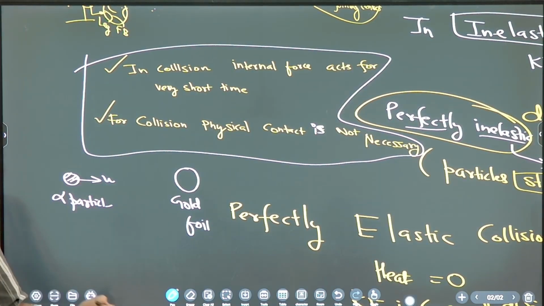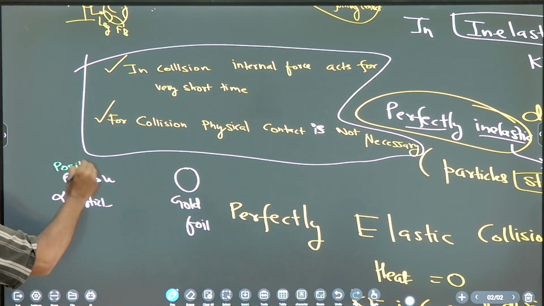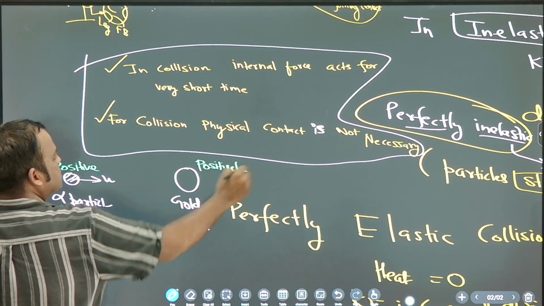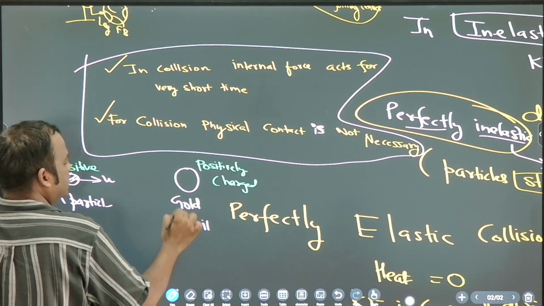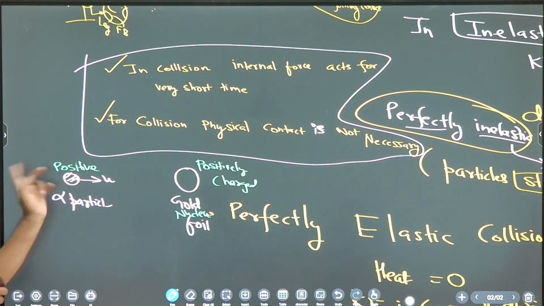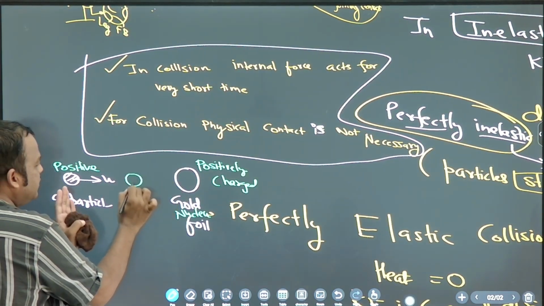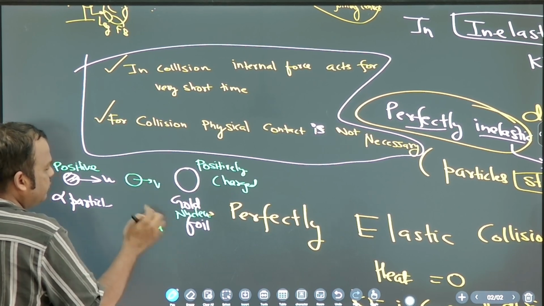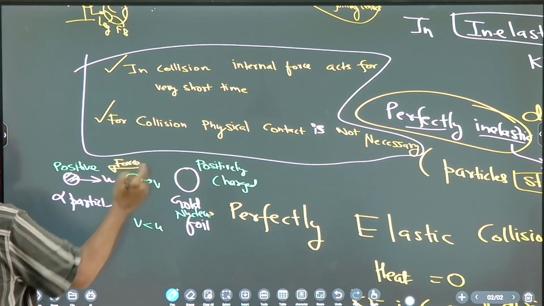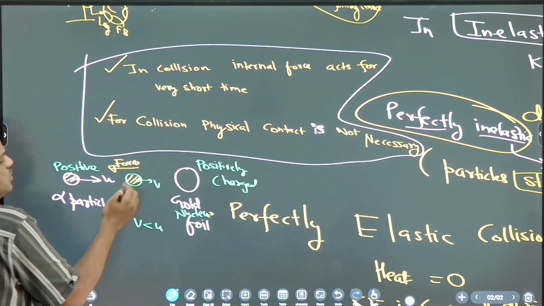So what is the charge on alpha particle? You just tell me nature of charge, plus or minus? Plus. So alpha particle is positively charged. Gold nucleus is also positively charged. So both are positive, but the velocity of alpha particle is towards gold. So when alpha particle is here, the velocity will decrease. Why will velocity decrease? Because force is where? Left. The force on this alpha particle will be left because positive charges repel. So force is opposite to velocity.